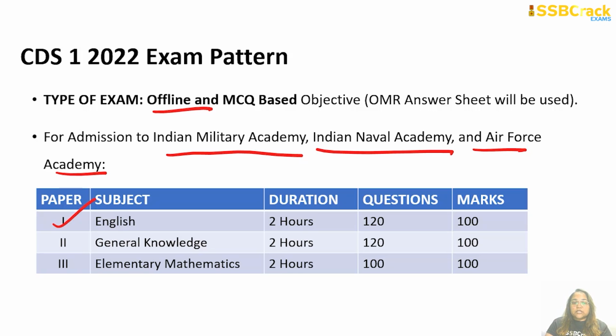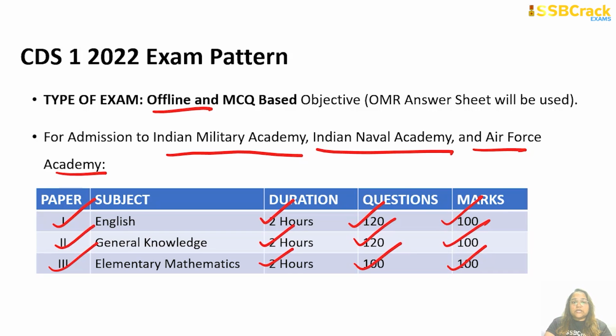The first paper is English, which is a 2-hour paper consisting of 120 questions and a total of 100 marks. The second paper is general knowledge, and it is also of 2 hours, and 120 questions are asked in the general knowledge paper, carrying a total of 100 marks. The third paper is elementary mathematics, that is also for 2 hours, and the total number of questions is 100, the total marks is 100. This is for those of you who are eligible to apply for IMA, INA and AFA.